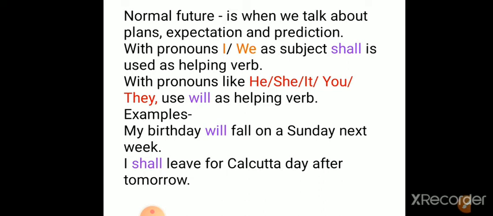Now see some examples. My birthday will fall on a Saturday next week. Okay, this is a normal future. There is no kind of emotion attached to it, because it may come on Saturday, Sunday, whenever it is coming. I shall leave for Calcutta day after tomorrow. That means she is just predicting that I shall leave for Calcutta day after tomorrow. The event may happen or not. That depends on the situation.